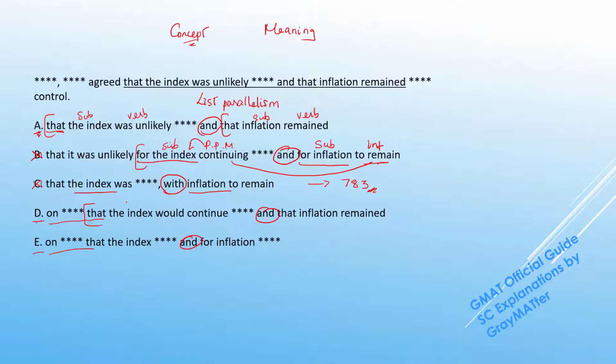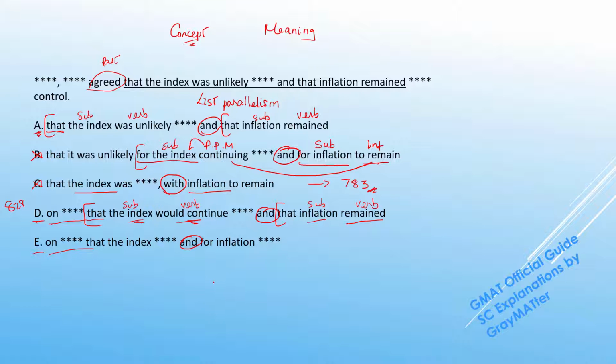So we have that, and the subject of the that clause, the index, would continue, which is the verb, and that the inflation. So once again we have a subject and a verb. Now this might seem parallel, but we have to be a little careful here. Now I'm not saying that verb tenses are supposed to be always parallel or something, but if we understand from the timeline, they agreed. So this is in the past. Now I've already discussed in question 828 about how we can use this would continue, but let me reiterate here. The would is used to talk about a future occurrence from the past.